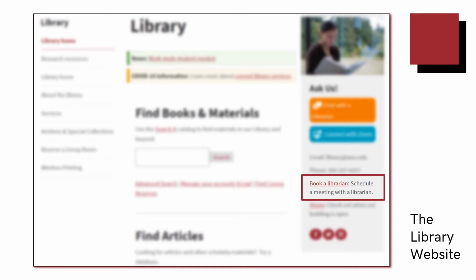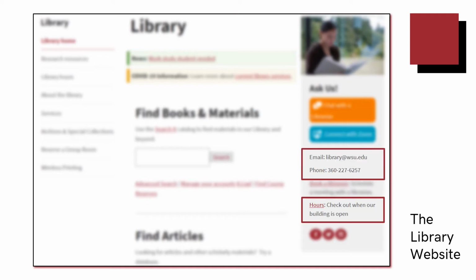Using the Book a Librarian function, you can schedule a 30-minute appointment with a librarian to discuss your project more in depth. And finally, you can always email, call, or visit us in the building. Just make sure to check our hours first.